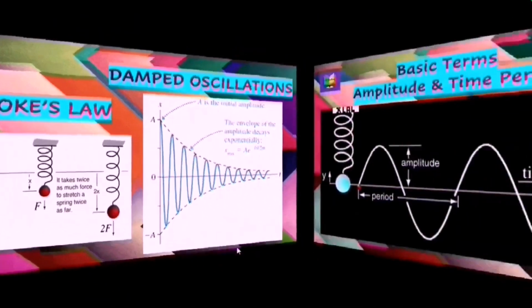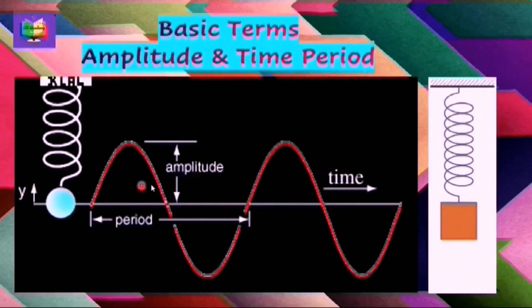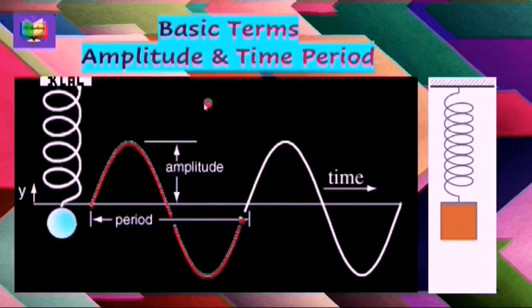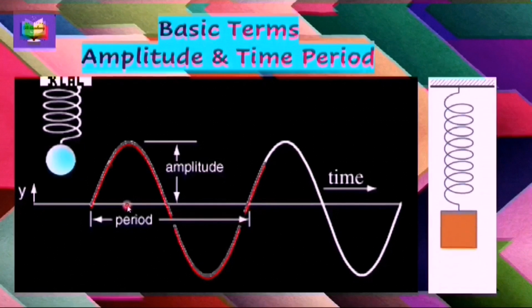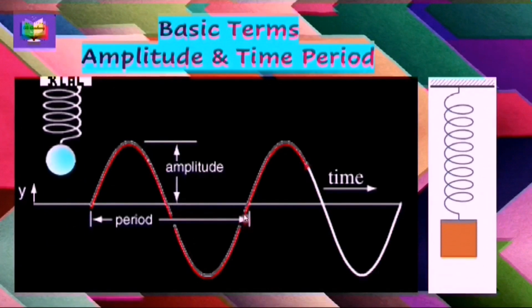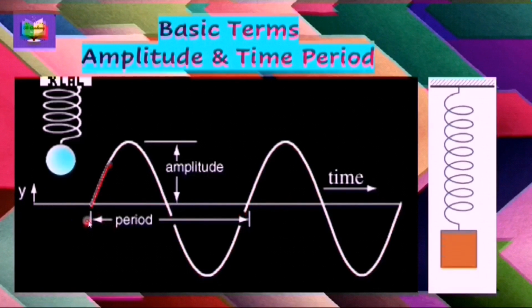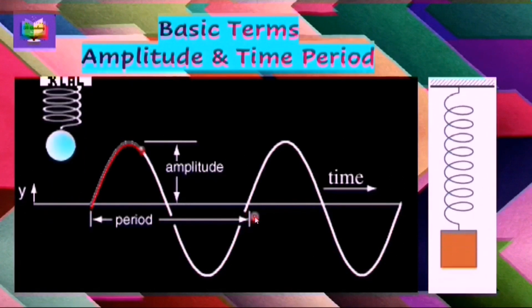Now, two important terms that we come across in simple harmonic motion: one is amplitude and the other one is time period. Amplitude is the maximum displacement from mean position, and time period is time taken to complete one vibration. These two terms and so many others we have already studied in wave mechanics.